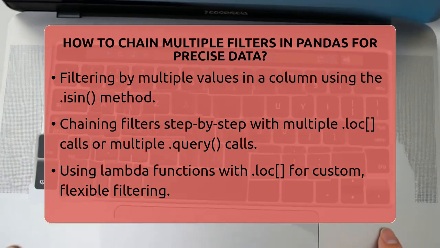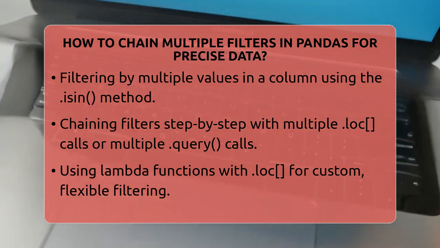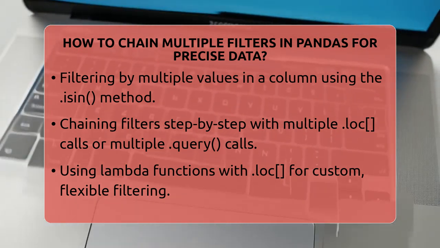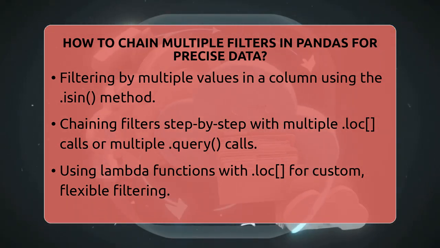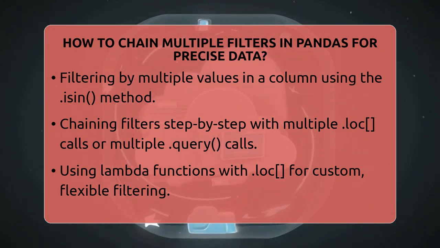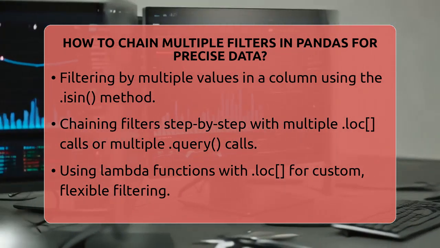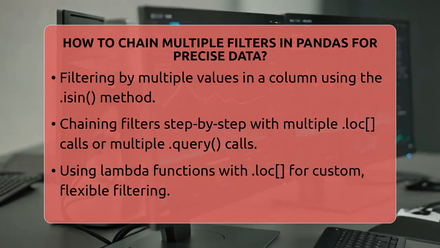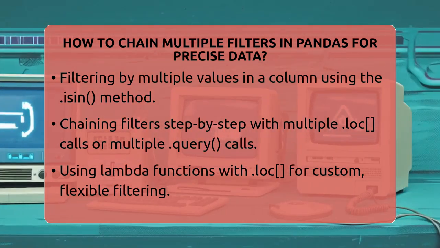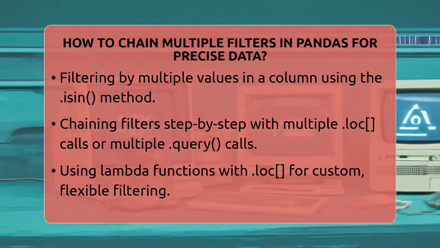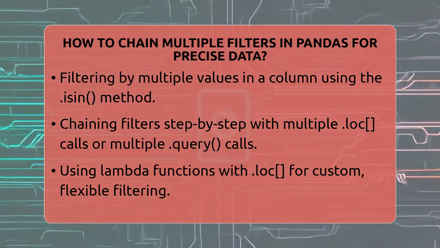You can also chain filters step by step. For example, first filter by age then by salary like this: df.loc[df['age'] > 30].loc[df['salary'] > 50000]. Or using query: df.query('age > 30').query('salary > 50000'). This way each filter narrows down the data further.